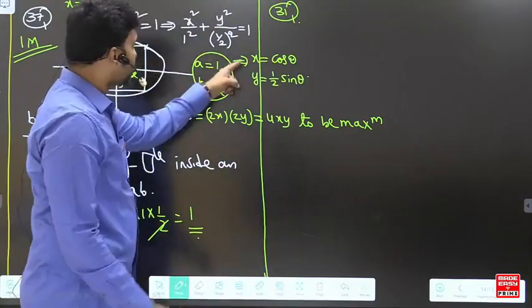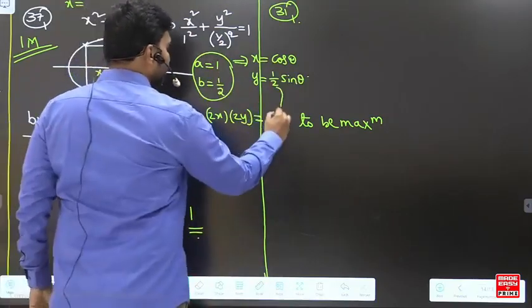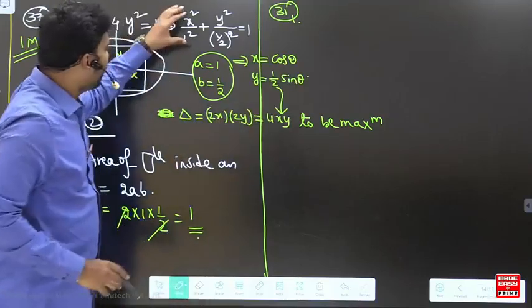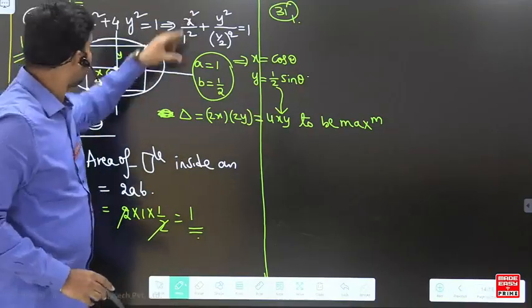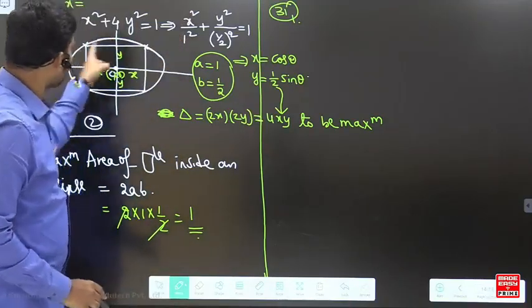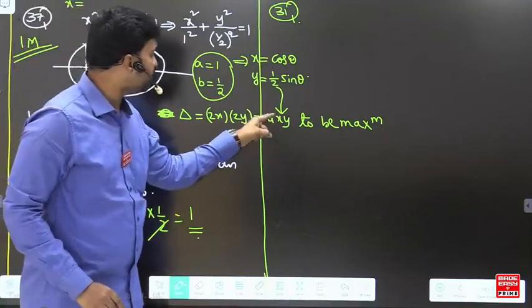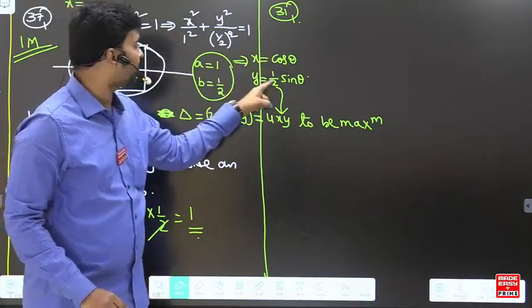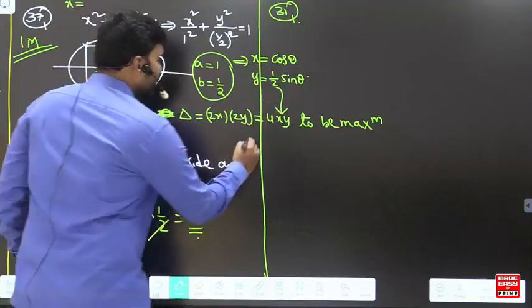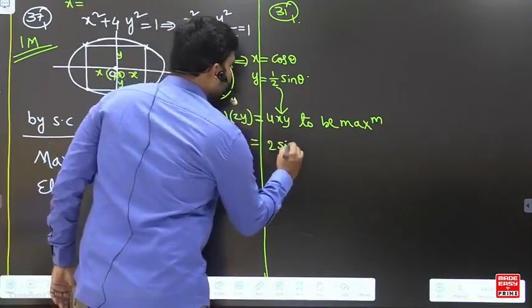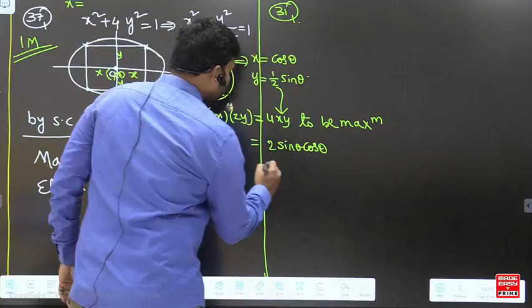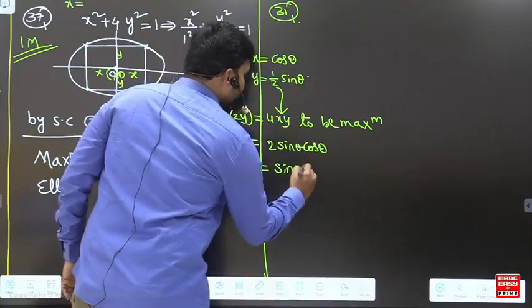The ellipse is the condition, and the function is the area of the rectangle. So we need to maximize the area of the rectangle with x equal to cos theta and y equal to half sin theta. Therefore this becomes 2 sin theta cos theta, which is sin 2 theta, right?